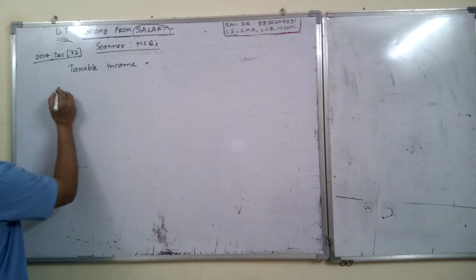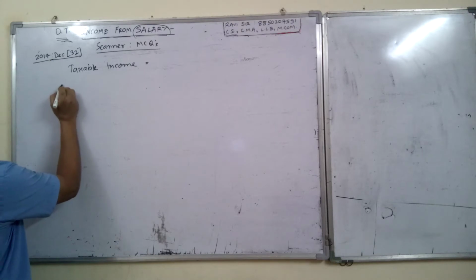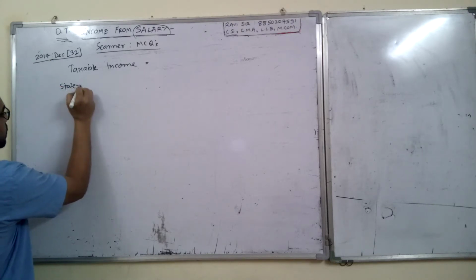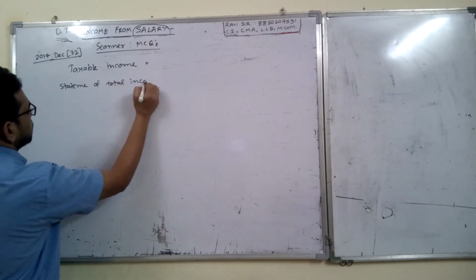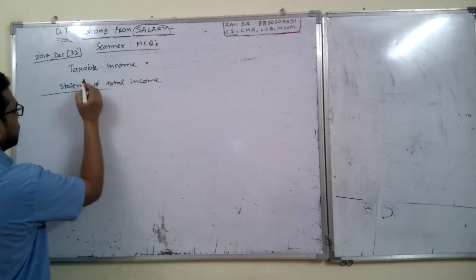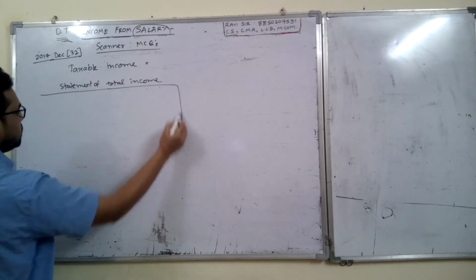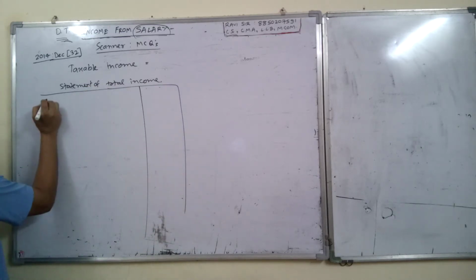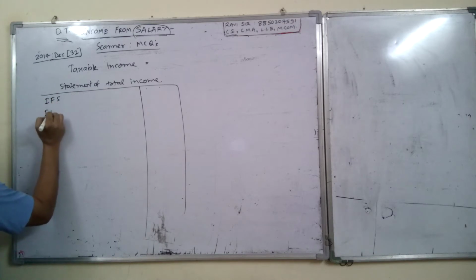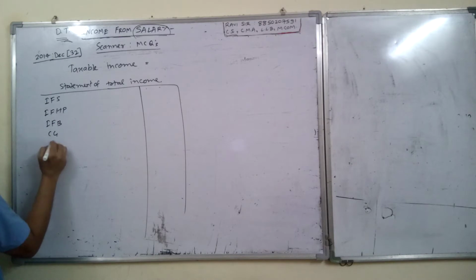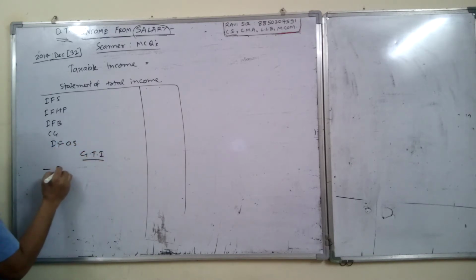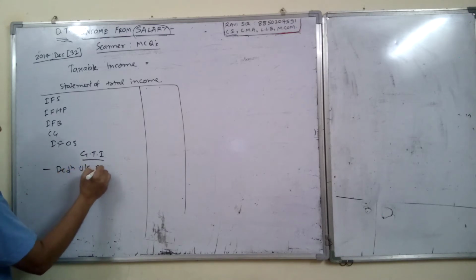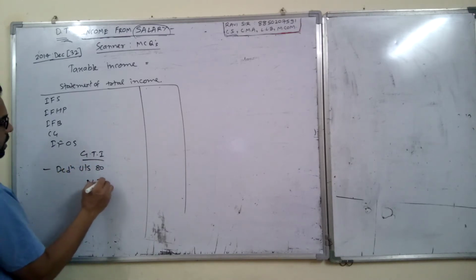So how do we get the taxable income? By preparing the statement of total income. First head is income from salary, then income from house property, then income from business, capital gain, income from other sources, then you get gross total income minus deduction under section 80 chapter 6A, then you get net total income.